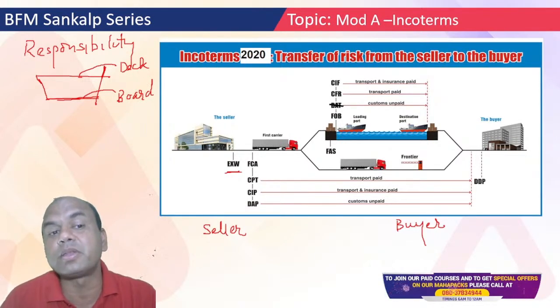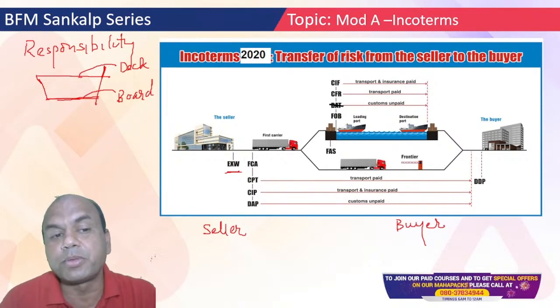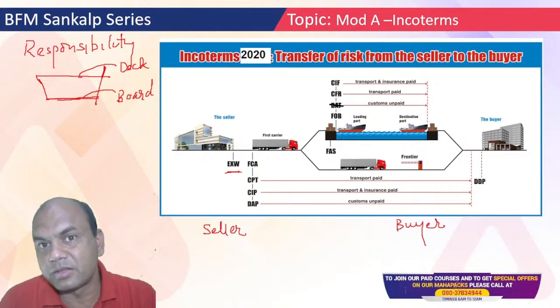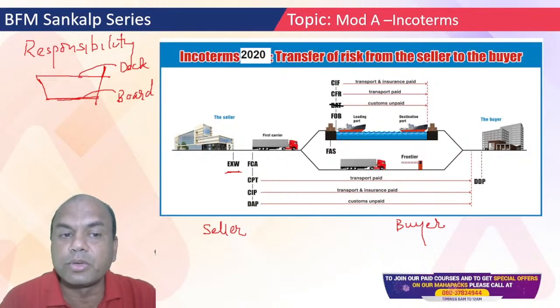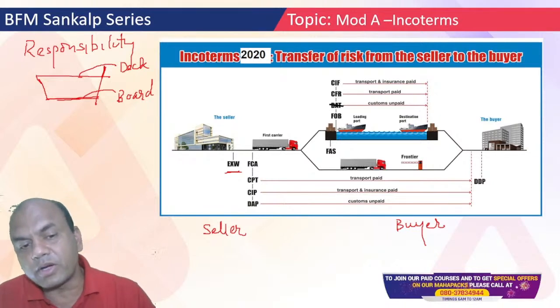Otherwise, what will happen? If they are loaded above and people are below, they will fall down on the people. Logical, isn't it? So that's why they are always loaded on board, below. So now what happens?